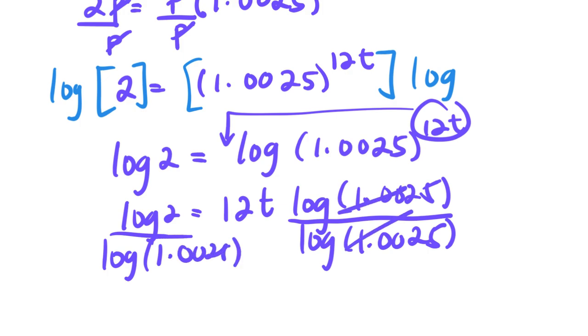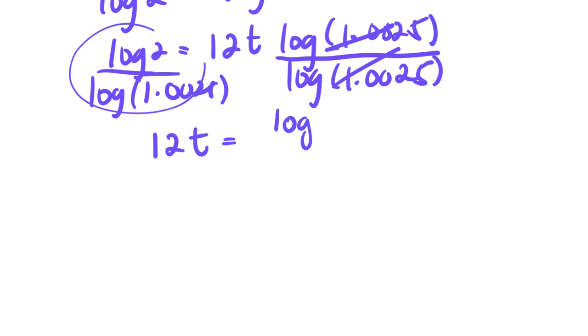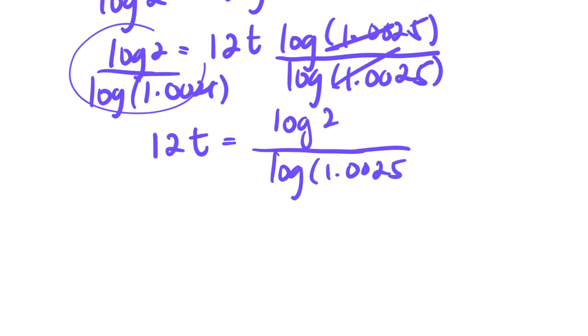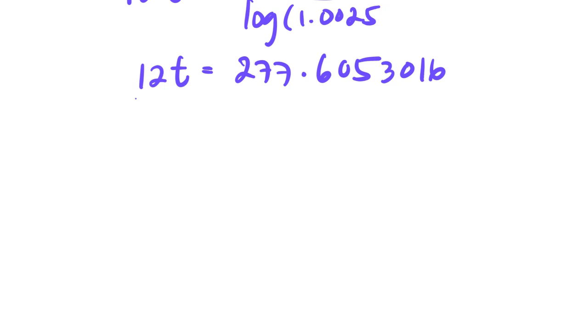If you simplify that now, all you can see is 12t is equal to the logarithm of 2 divided by the logarithm of 1.0025, and this is going to give you around 277.6053016. Now we're going to find the time, so we have to divide it again by 12 to isolate t.